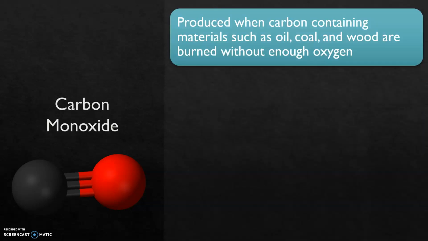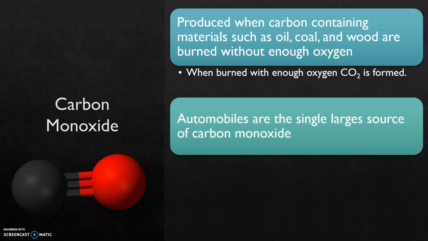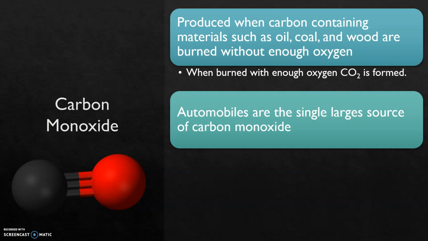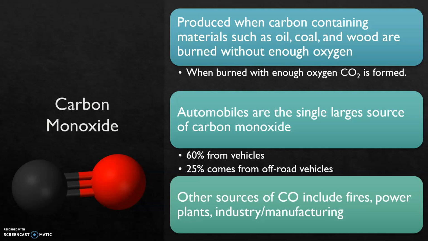Carbon monoxide is produced when fossil fuels such as coal and oil, and other products such as wood and biomass, are burned without enough oxygen. When burned with abundant oxygen, these substances form carbon dioxide. Automobiles are the largest source of carbon monoxide. 60% of carbon monoxide comes from on-the-road vehicles such as cars, buses, and semi-trucks. 25% comes from off-road vehicles such as ATVs. Other sources of carbon monoxide come from fires, power plants, industry, and manufacturing.